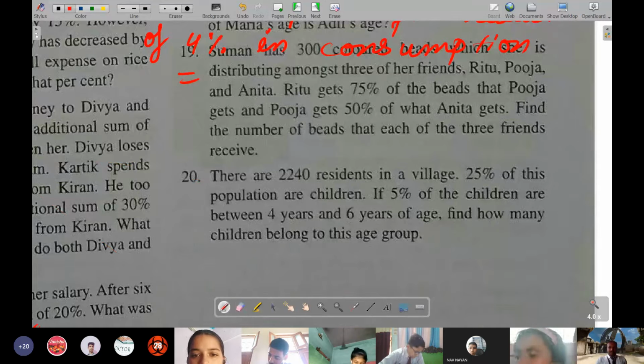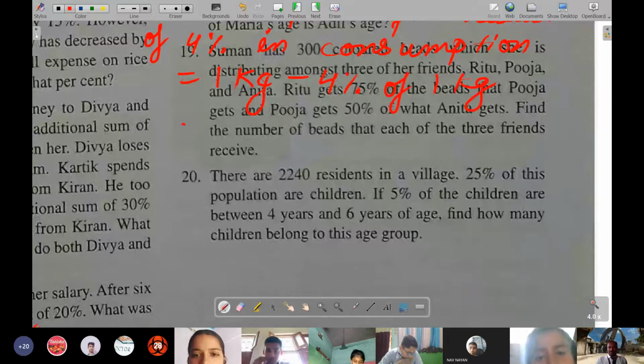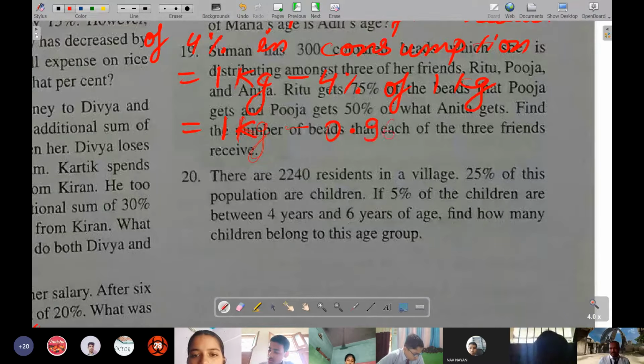Earlier it was 1 kg, and when it is reduced by 4%, 4% of 1 kg should be subtracted. 4% of 1 kg is 0.04 kg.